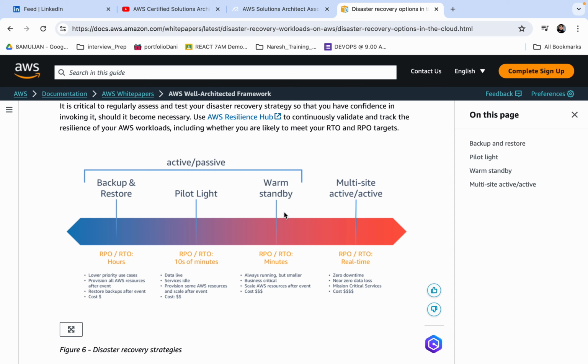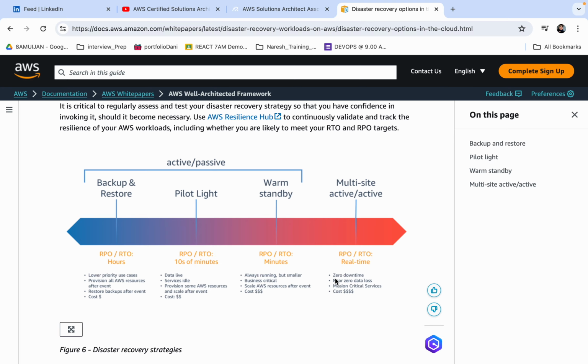and restore. And likewise, warm standby, you can see that the downtime is really less comparatively from the previous ones, but the expenses are really high, and this is business critical. This is used for certain businesses. And for the multi-site, in which the active strategy is there, the downtime is zero, but it is the costliest, the most expensive one. So for the critical projects where we want the downtime to be zero, we use the multi-site methodology.